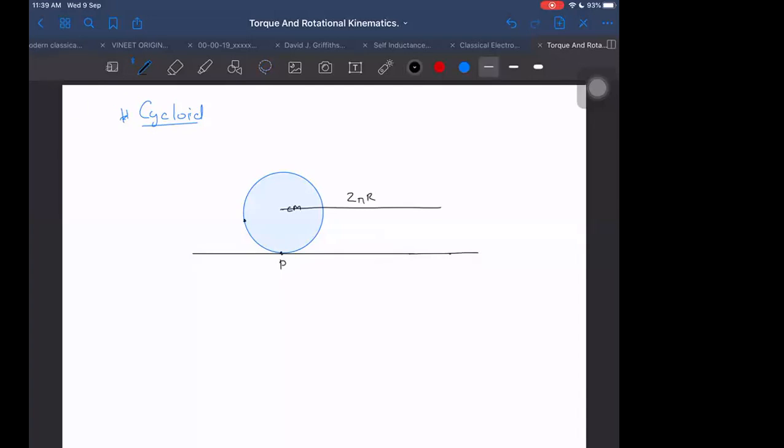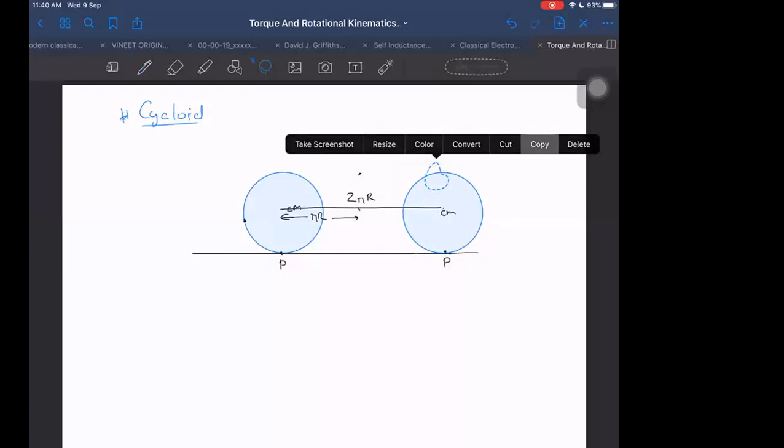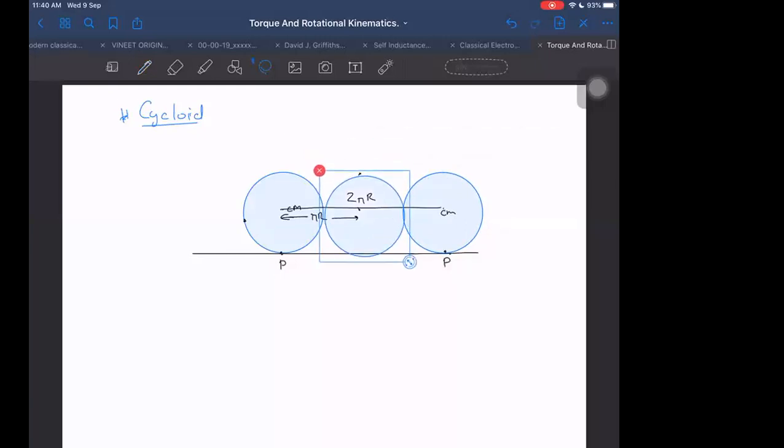When it covers the distance of 2 pi r, yes, sir, then this bottommost point will again come at the bottom. It will come again here. But what kind of path did it follow in between? Did it go up? Yes, it will be going up also in between. There will be a position when it will be covering a distance of pi r. When it covers just a distance of pi r, then that P point will be in the topmost position. Right or not?